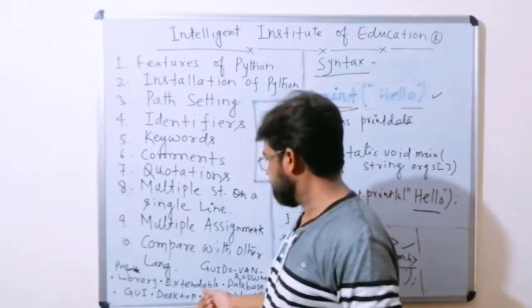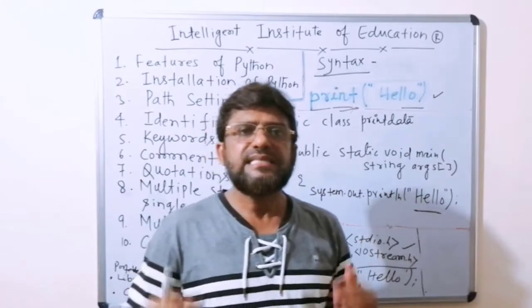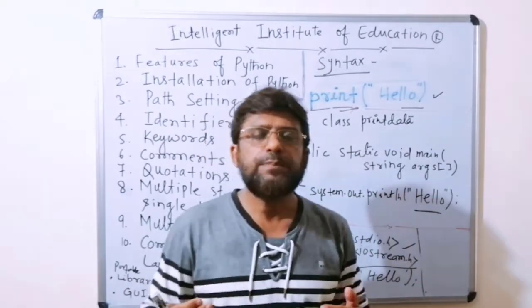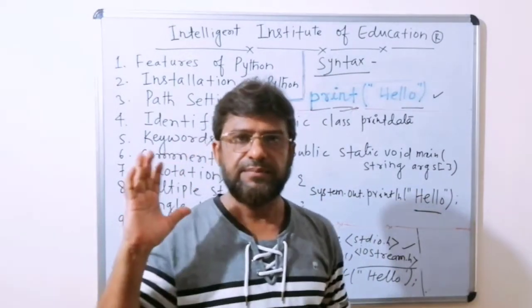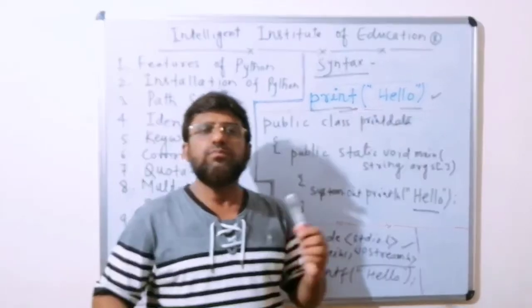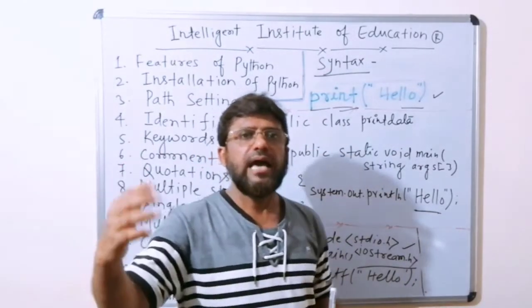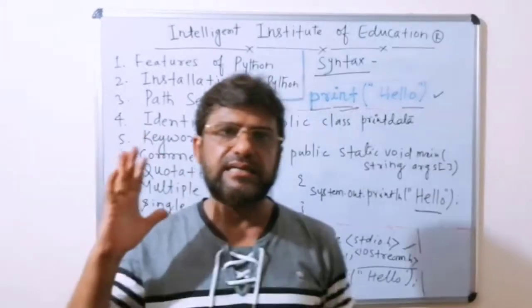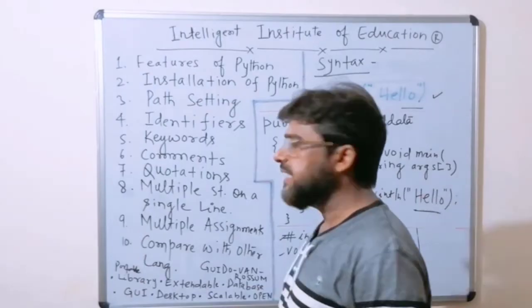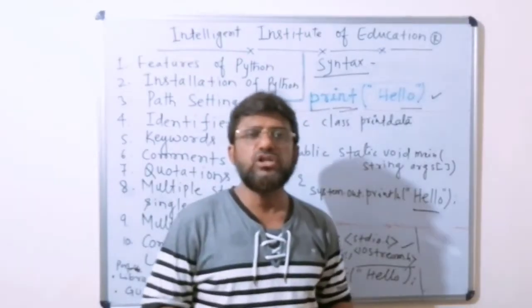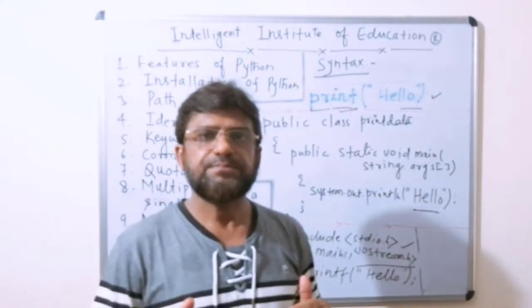Next I want to explain extendable. It means our code can easily be extended as per our requirement and as per the demand of the customer. So without any modification, we can easily extend our code and get the result, and we will solve our problem. Next I want to explain database. Database support is also a major feature we have in Python.